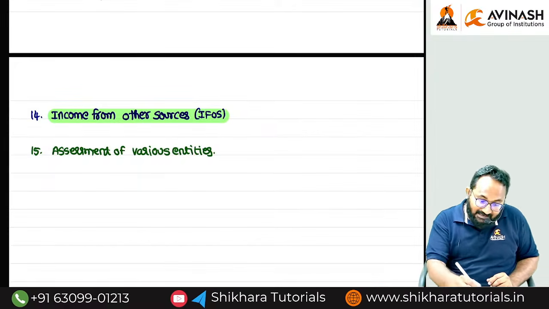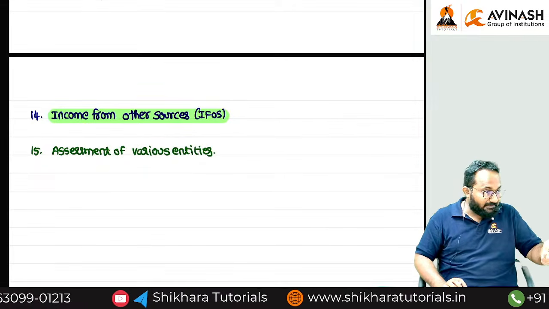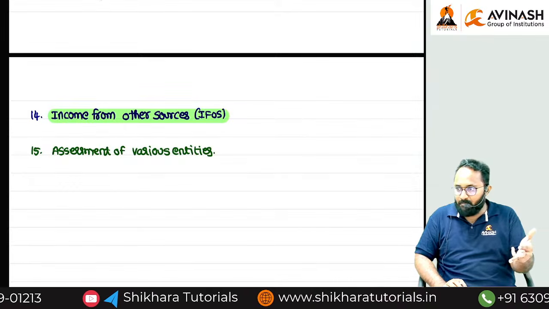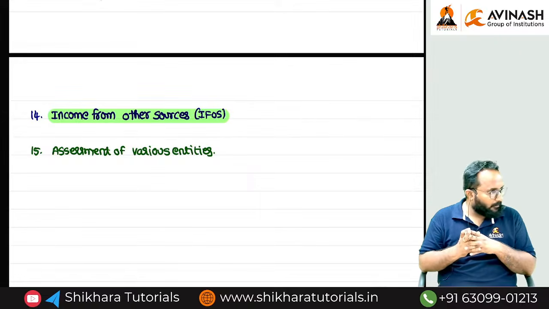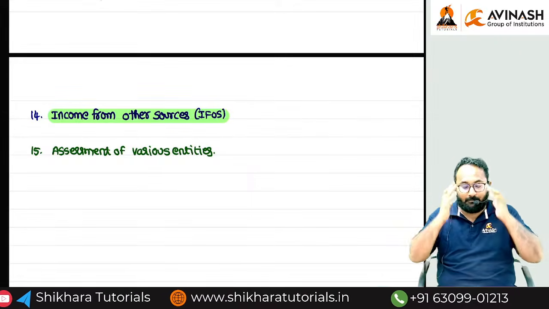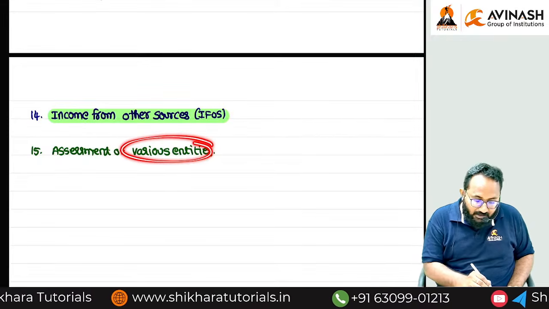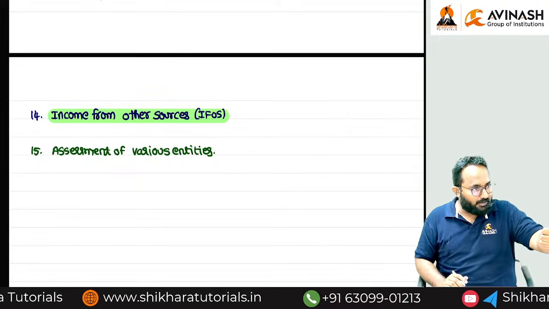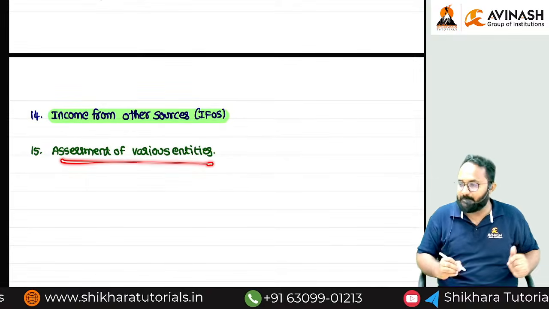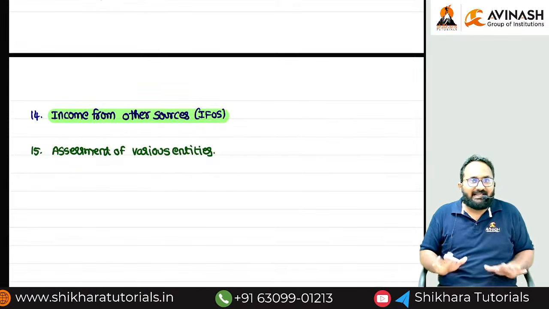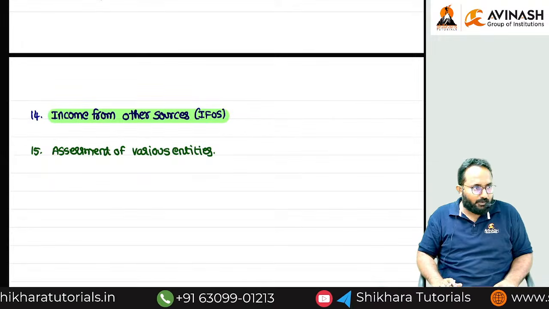But other entities also there. Other entities means company, partnership firm, LLP, AOP, BOI, local authorities, etc. Political parties also there. If you are observing our economy, the many other persons also there. All those entities, how we are computing total income, how we are computing tax liability, we will discuss in this chapter. Very important. Mainly the assessment of various entities, and within that, company assessment is very important.